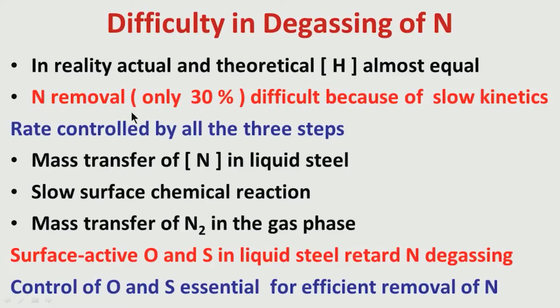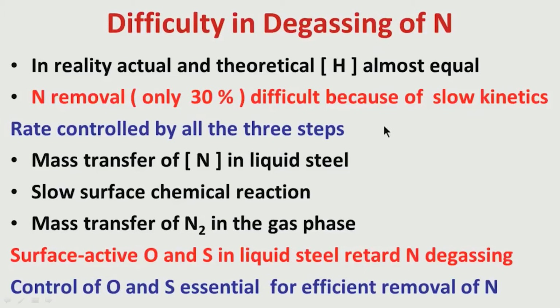degassing of nitrogen is not that efficient. Why? I will come to it now, and I am just mentioning here, unlike hydrogen, where it is possible to get about 80-90% of the theoretical level of degassing, here degassing of nitrogen is only to the extent of 30%, maximum say 40%. So, this is difficult because of the slow kinetics.